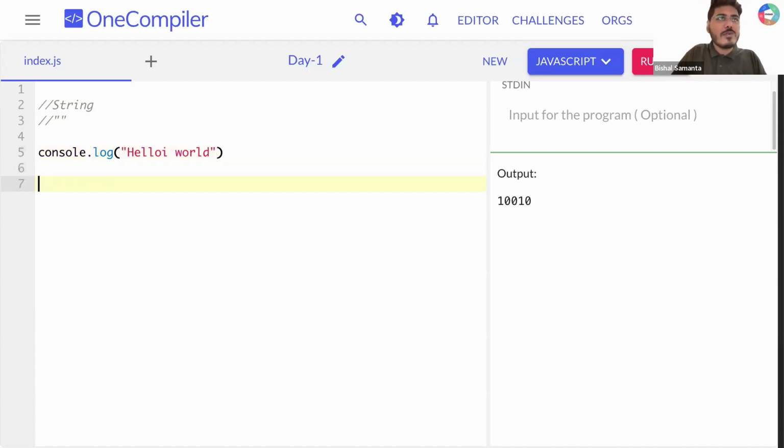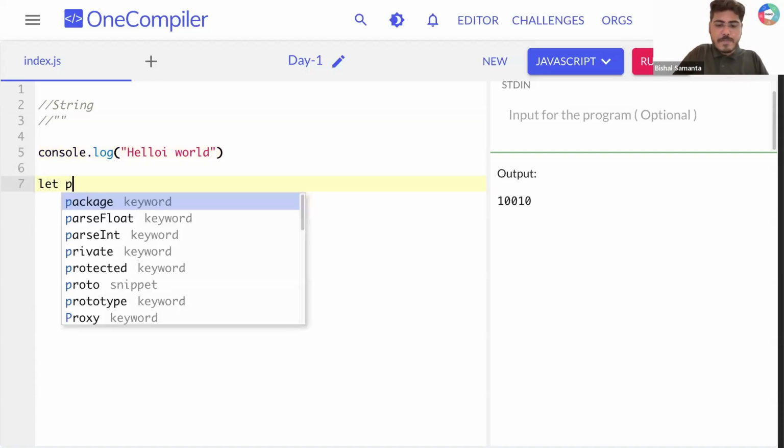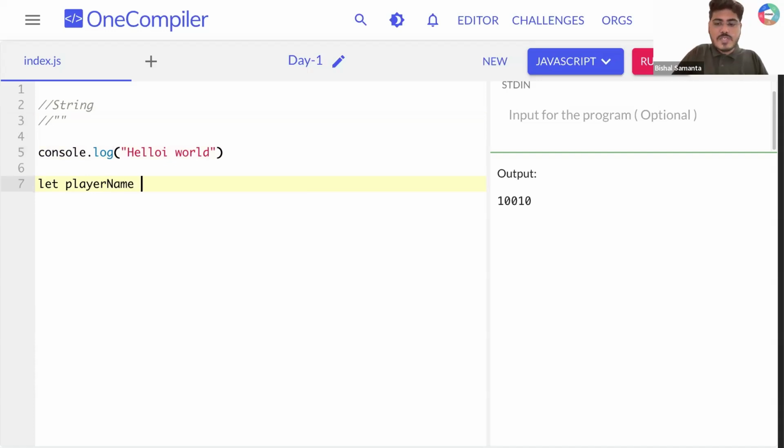Let's say you are doing one thing. So let player name is equal to Virar. What is the data type you are storing in this variable? Can you all type it? This is a string data type. Can I pass a number into it also? Yes. Can I pass any special character into it also? What do you think, guys? Yes. Whenever you have a string, you can pass anything there.